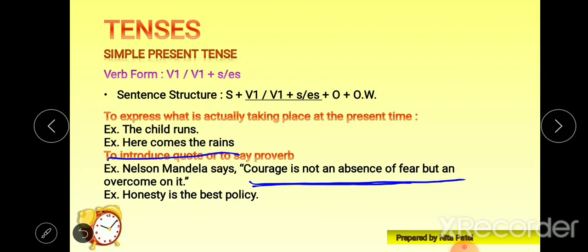So Nelson Mandela, the great person, right? First black African, first president of South Africa, and he quoted these lines. So this is the quotation. Wherever you find this kind of thing, look at this, says is there, right? So it describes the present tense. Next is honesty is the best policy. It's again a proverb, and the tense of this proverb is simple present tense.